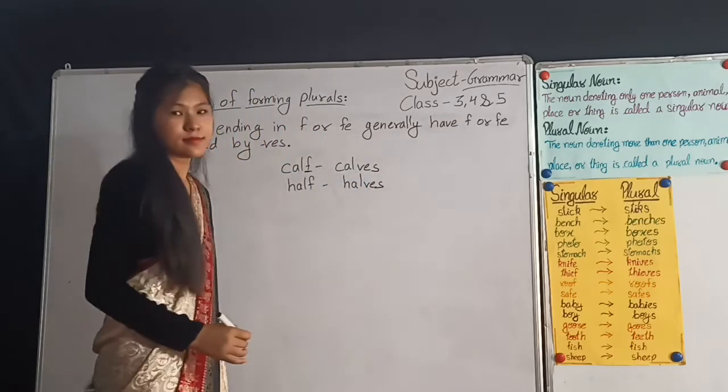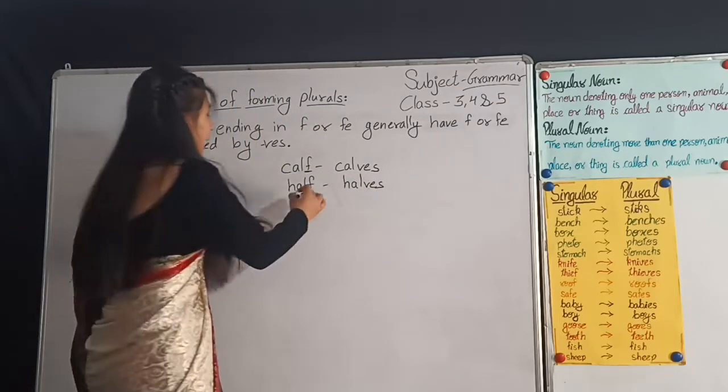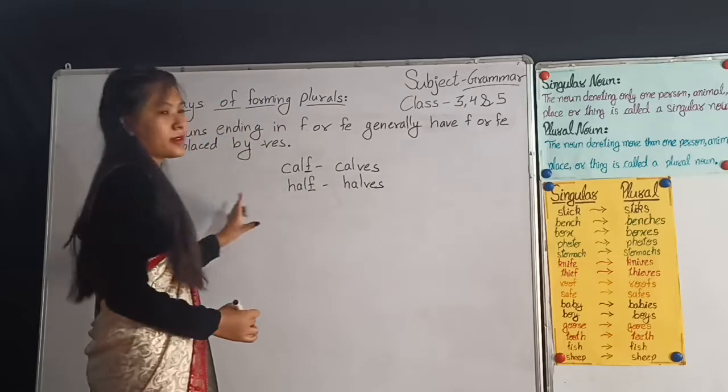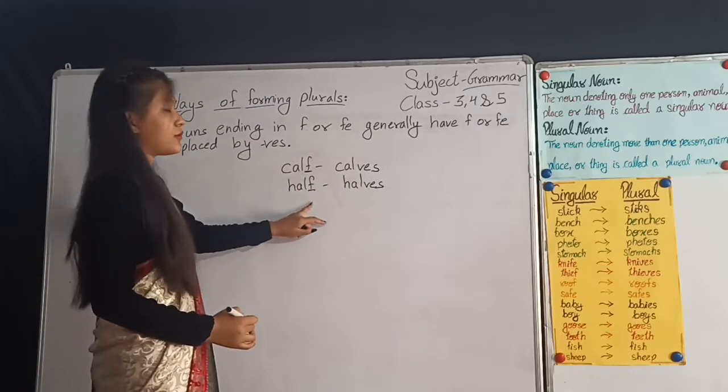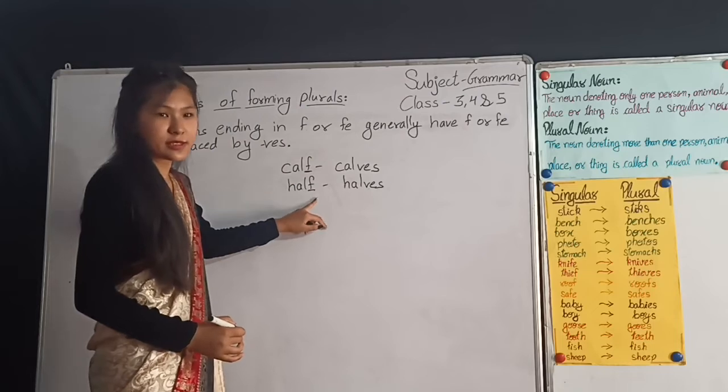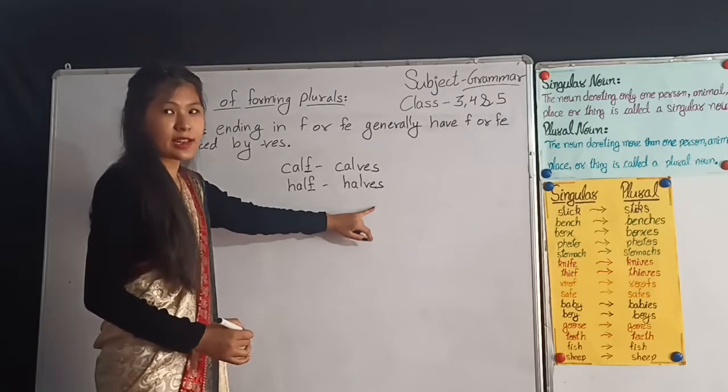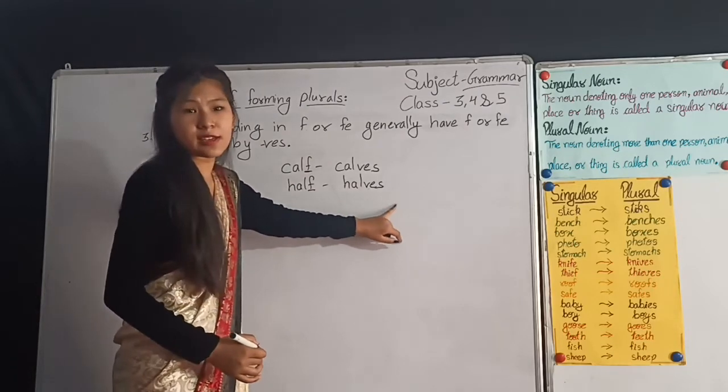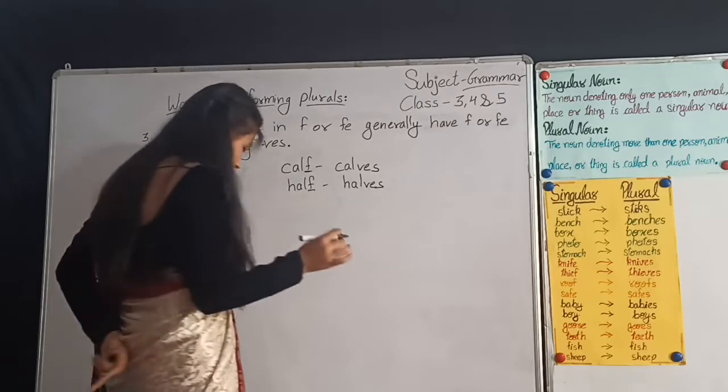HALVES. Look, here F is ending the singular noun, and what we have to do is replace it by VES, and I have made halves, halves.